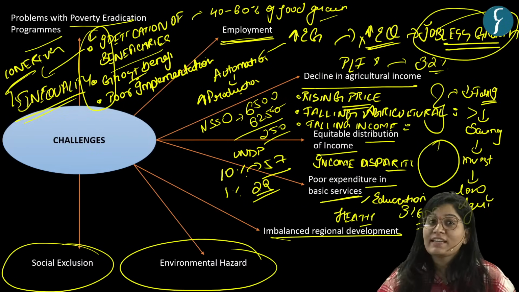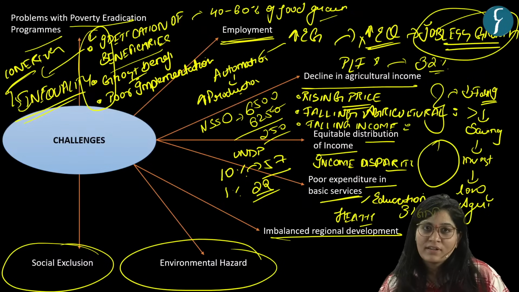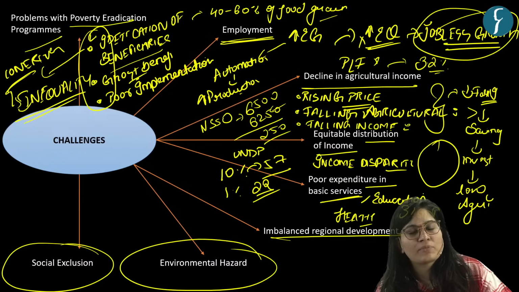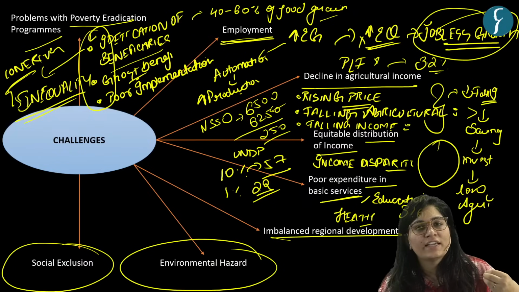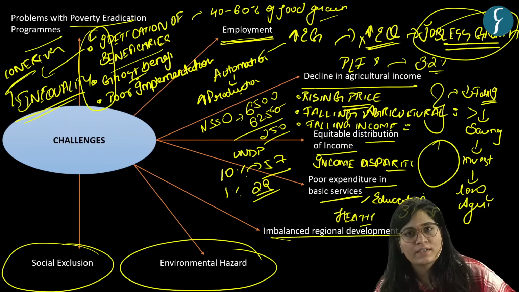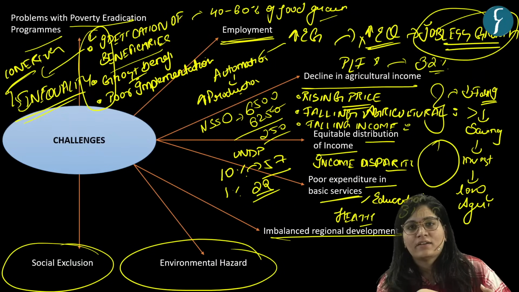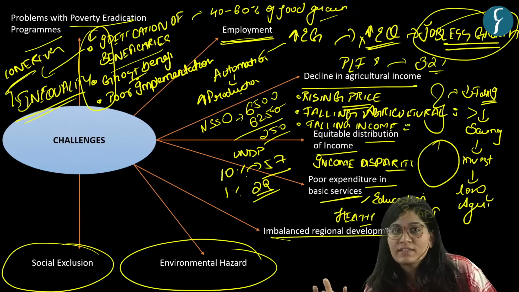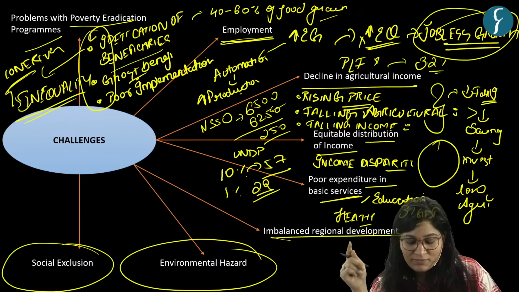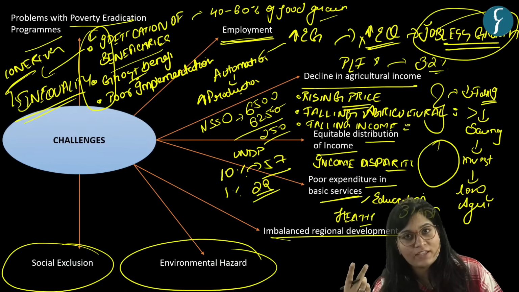Then we have decline in agricultural income because of various factors. Falling agricultural productivity, falling agricultural produce price, rising input cost. Definitely, it will lead to a fall in farmers' income. Again, less saving. Remember that vicious cycle? That is the debt cycle. Then we have equitable distribution of income.